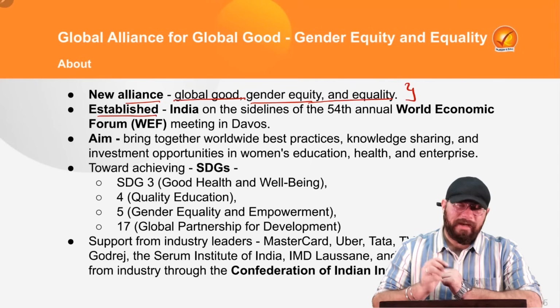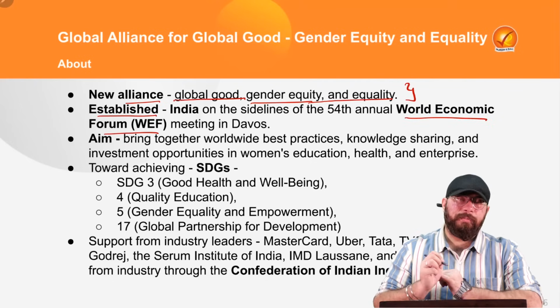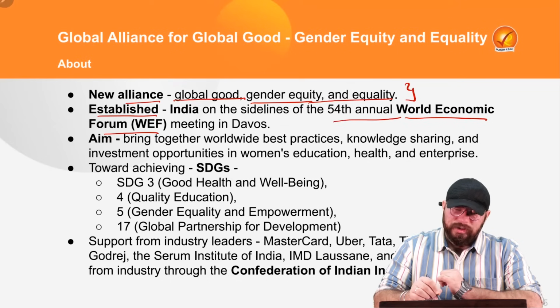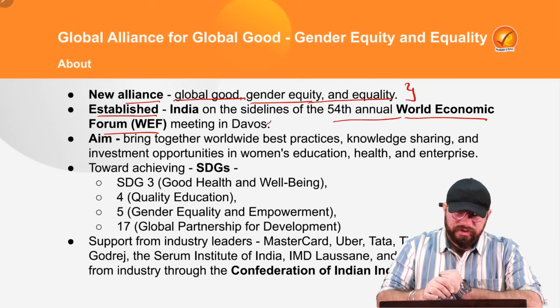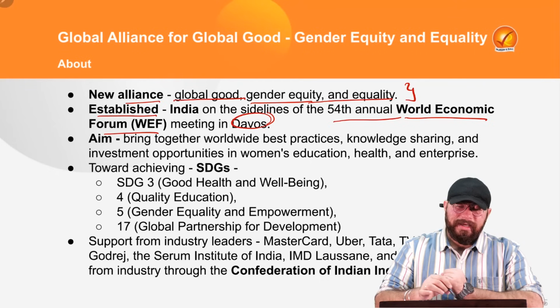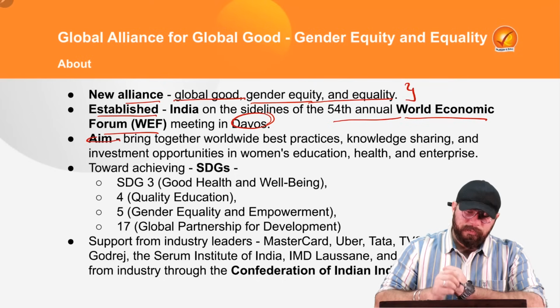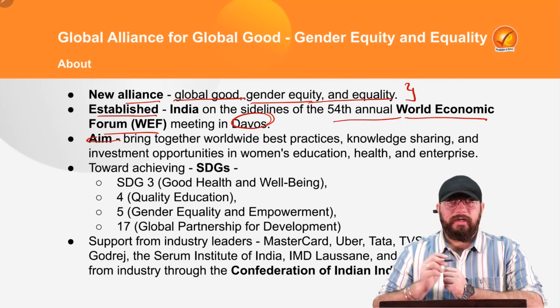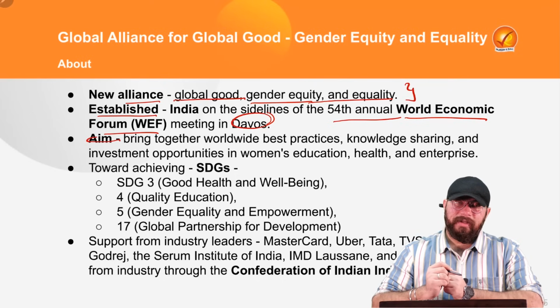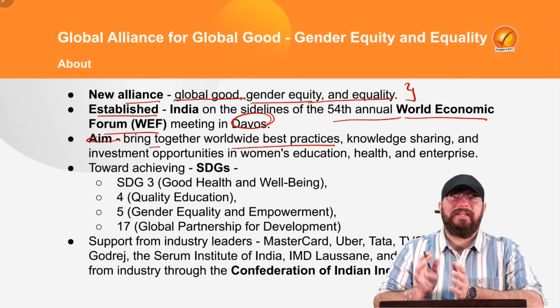It was established on the sidelines of the World Economic Forum meeting. At the 54th annual World Economic Forum meeting, which took place in Davos, India announced the making of this Global Alliance for Global Good. Now what is the aim of it? The aim we already know: gender equity and equality, to establish that. But another aim is bringing together the worldwide best practices.